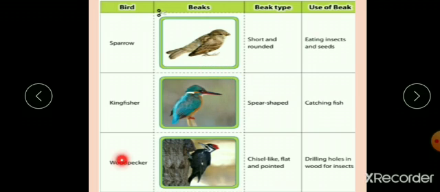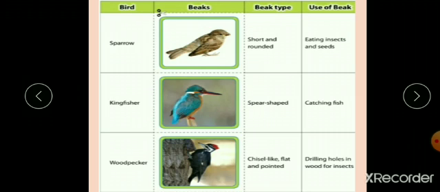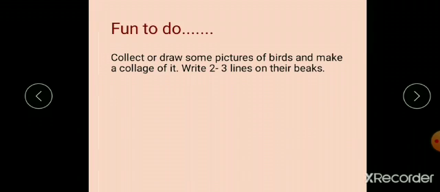Now the last one is a woodpecker. Its beak is like a chisel, flat and pointed. That's why their beak is called a chiseling beak. They use it for drilling holes in wood for insects. Yes. So this was the whole chart describing the different types of beak. I hope you have understood from the chart and from the previous video, and I want you to see that video twice.